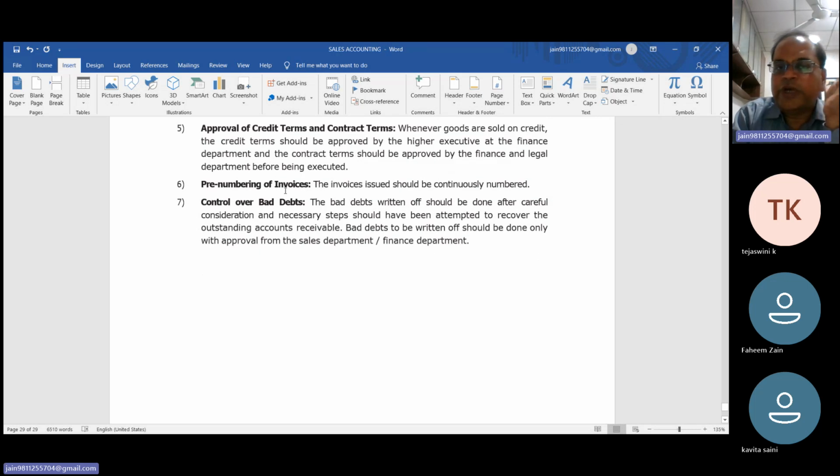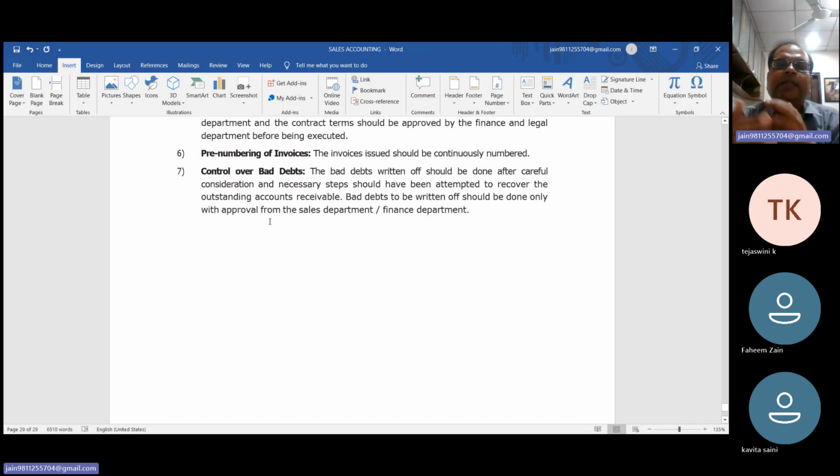Pre-numbering of invoices. Invoices should also be pre-numbered, with control over bad debts. Whenever you focus on the recovery of the amount from the party or bills receivable, there are fewer chances of bad debts. Bad debts written off should be done after careful consideration. Necessary steps should be attempted to recover the outstanding accounts receivable. So bad debts should be written off only with the approval of the sales department and the finance department.